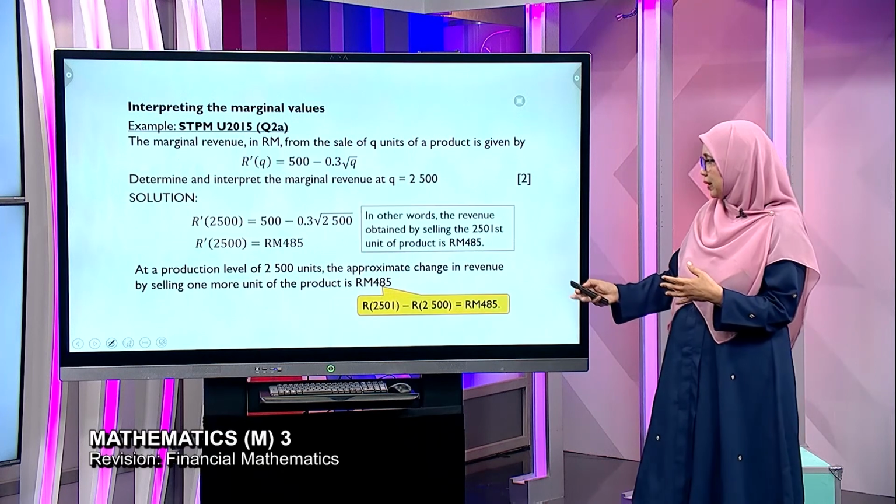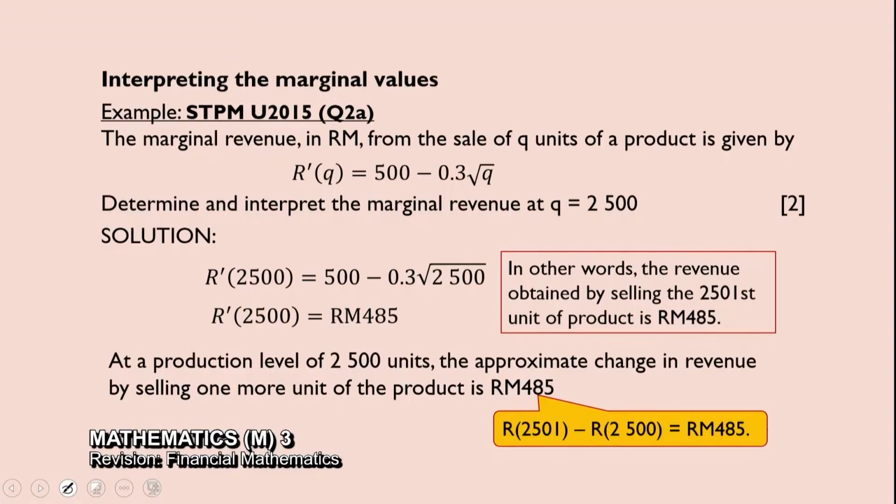Some will say the revenue obtained by selling the 2,501st unit of product is RM485, ataupun you can do in mathematical sentence, revenue producing 2,501 units minus the revenue obtained in producing 2,500 units is RM485.